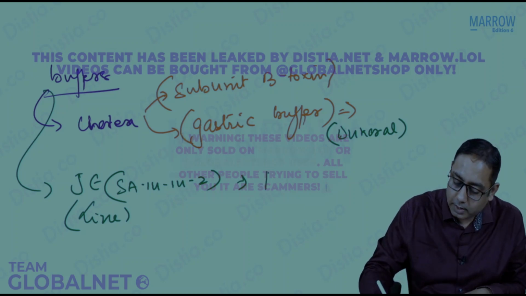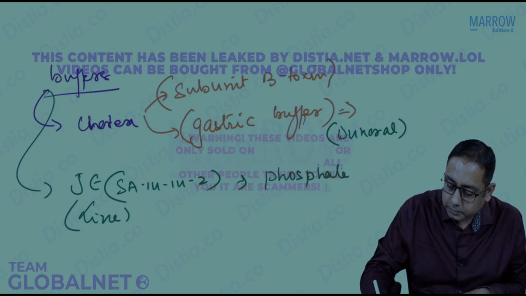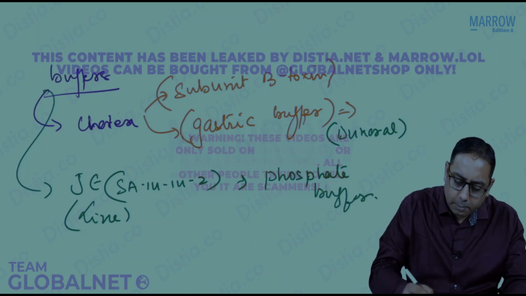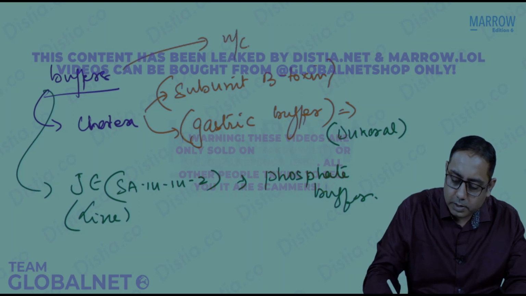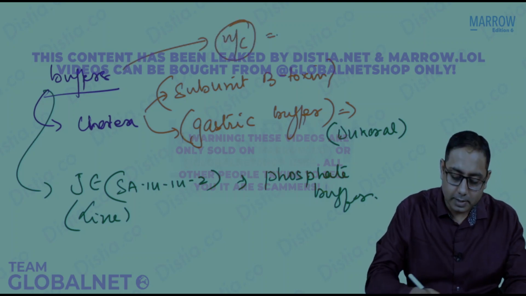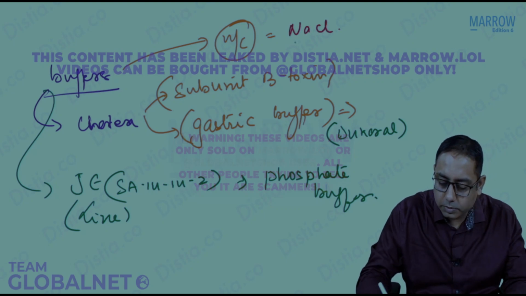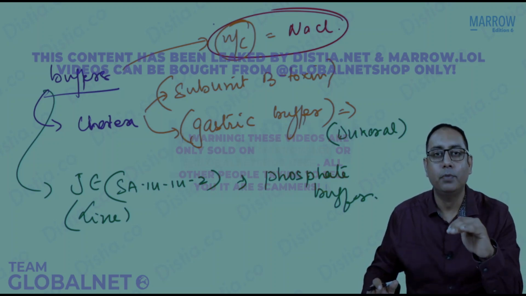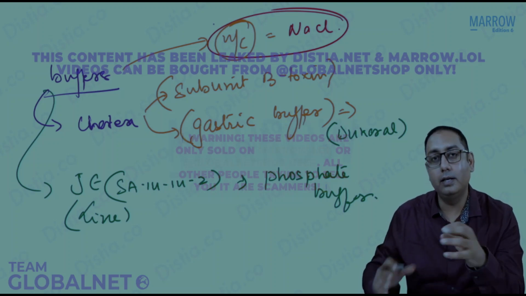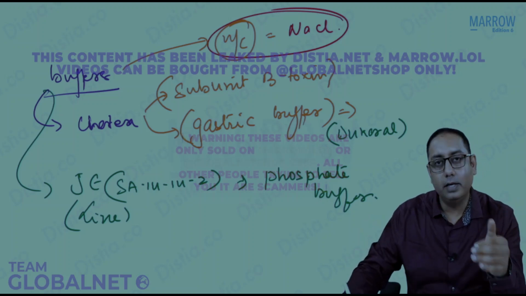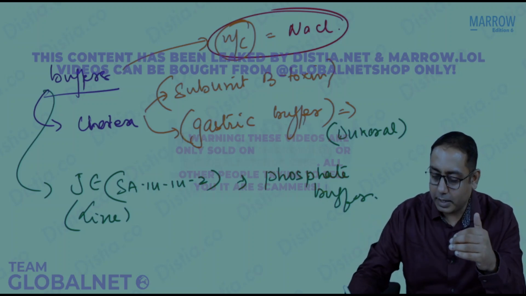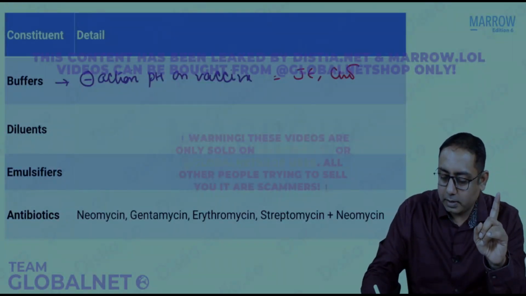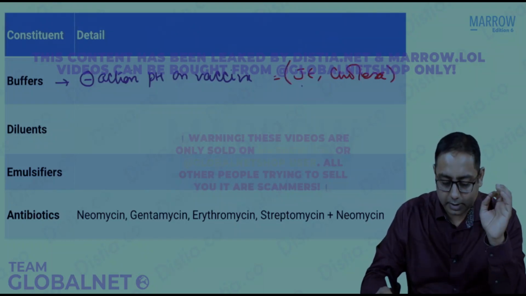So there is a buffer, that is a phosphate buffer. Most commonly we use a buffer which is used in most of the vaccines. This is sodium chloride, used as the buffer for most of the vaccines. Please note that the buffers will maintain the osmolarity of the vaccine in different pH conditions and stop it from getting degraded by the action of pH. So please note, you have read about the Japanese encephalitis and the cholera buffer in this particular example.